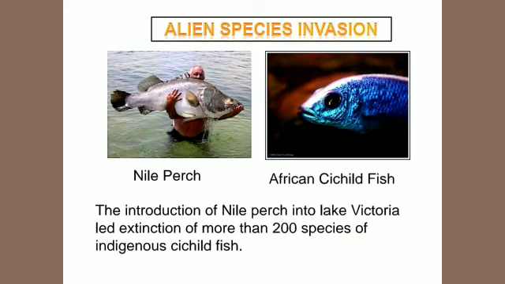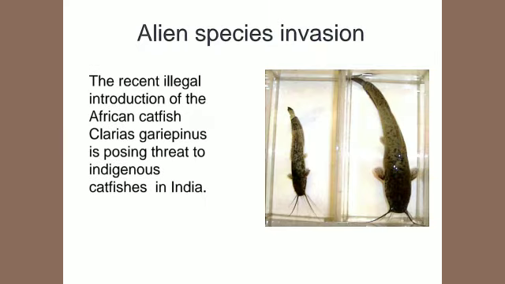The Nile perch fish was introduced into Lake Victoria, where many other fishes were present. What happened? The Nile perch started eating those fishes. This also causes biodiversity loss.